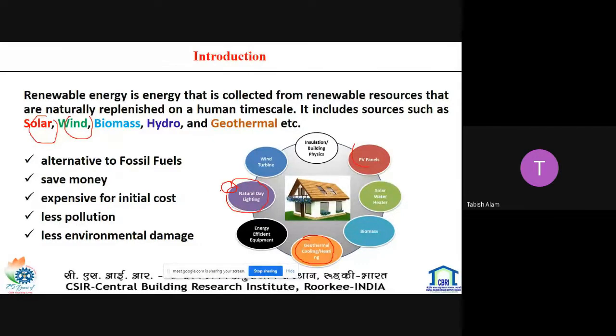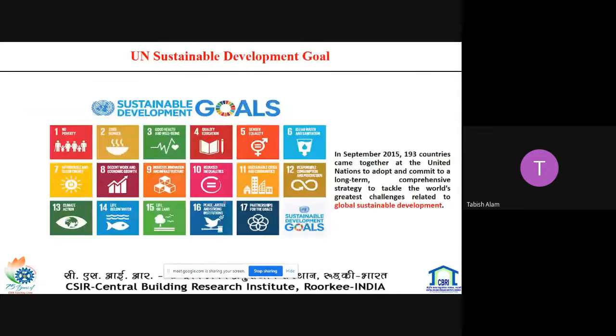The other advantage of renewable energy is that it is an alternative to fossil fuel, and we can save a lot of operating cost because these are free energy. Although it has a high initial cost, it is a very green source of energy and spreads less pollution and causes less environmental damage. So first of all, I will go to the different renewable energy.